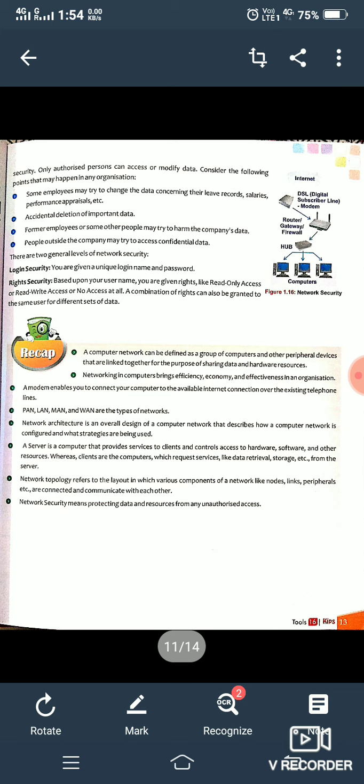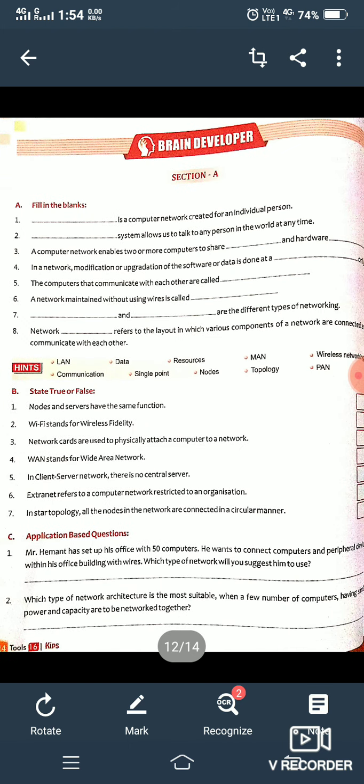At the last of this chapter we have a recap portion, which you will read yourself, and after that we have the exercise part. As I have already shared the PDF of this chapter, you all can learn the chapter, then you will be able to find the blank parts. Hints are also given, so with the help of these hints you can fill the blanks. At the end I will share the answer sheet of this exercise, so you all can match your answers with the answer sheet. So attempt it.